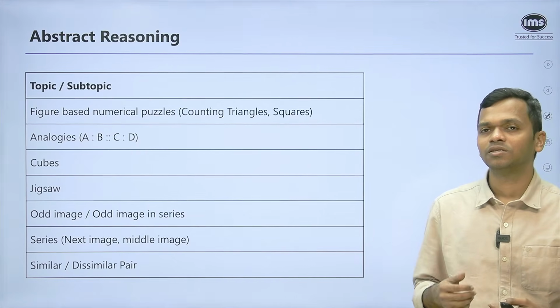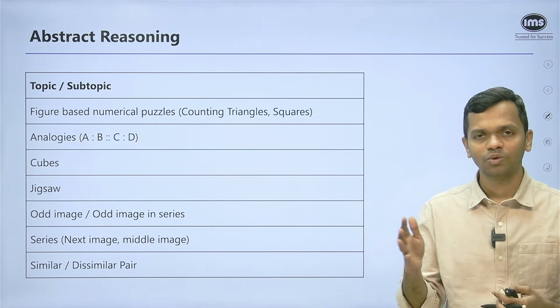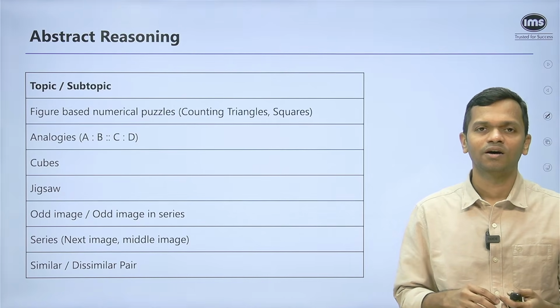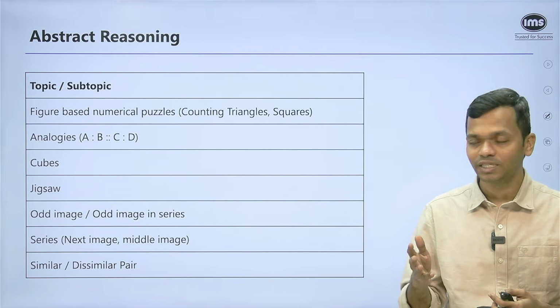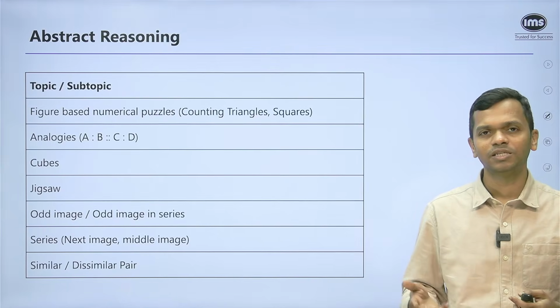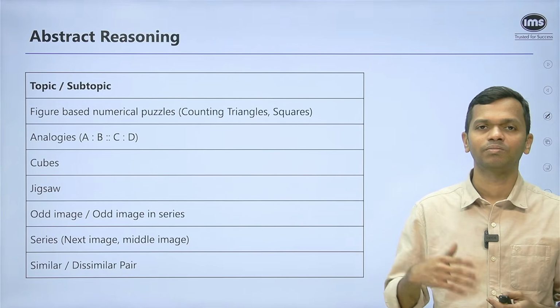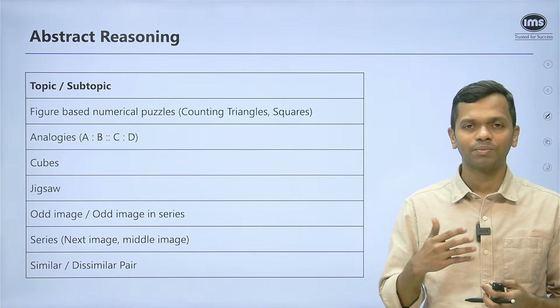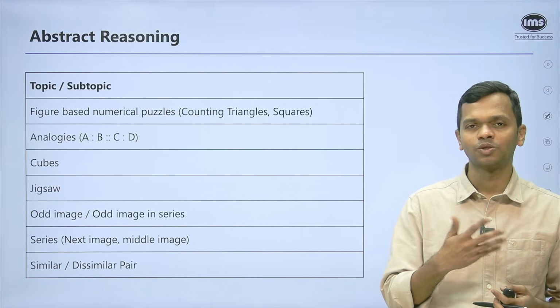Then you have odd images. Again, it can be odd image standalone or odd image in series. So it's a variation of a series question. And in series, you have next image. So if the pattern continues, what will be the next image in the series, or one of the middle images, or the starting image is not given.